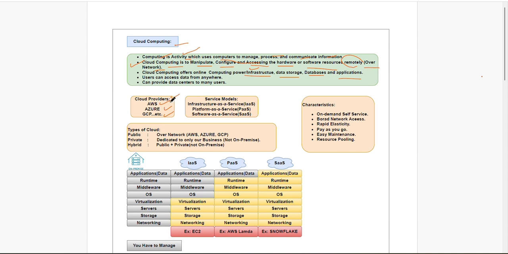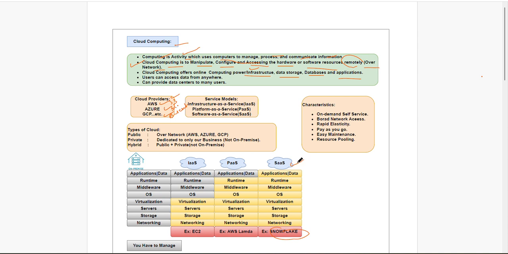AWS provides S3 to store, Azure provides Blob Storage, GCP provides buckets. I want databases: our Snowflake is software, and they provide it as a SaaS model.